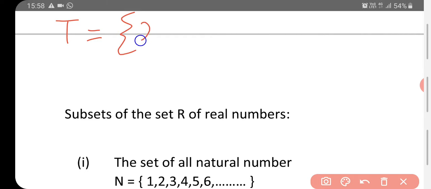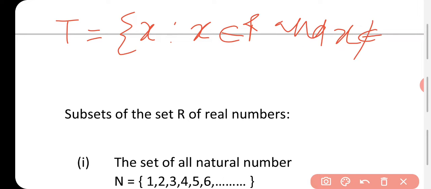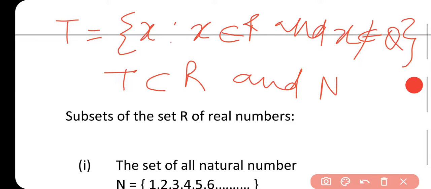There is a variable x such that x belongs to real numbers and x does not belong to Q. What does it mean? T is a subset of R and N is not a subset of T.